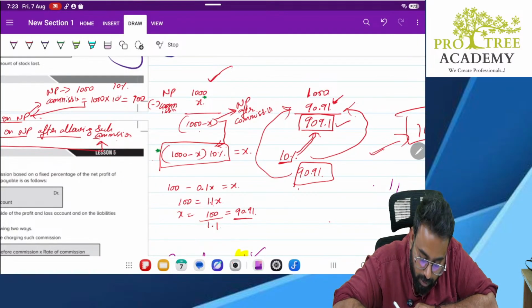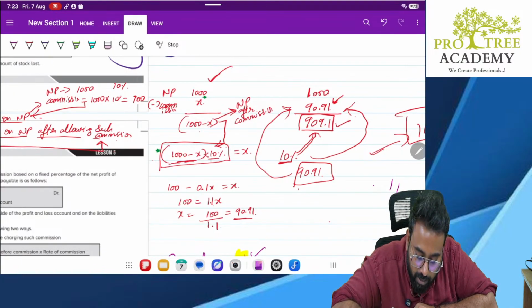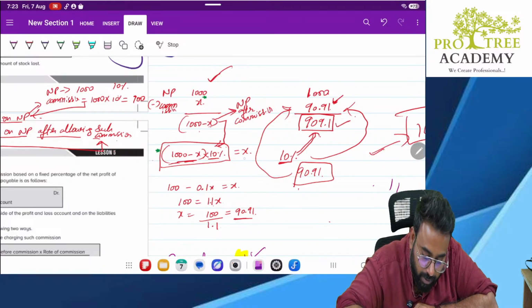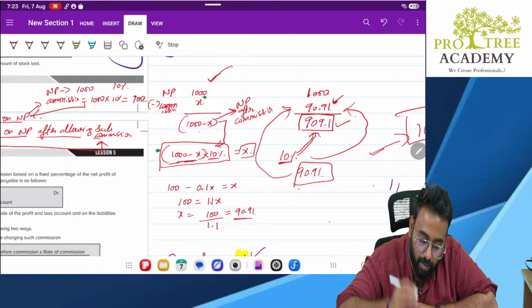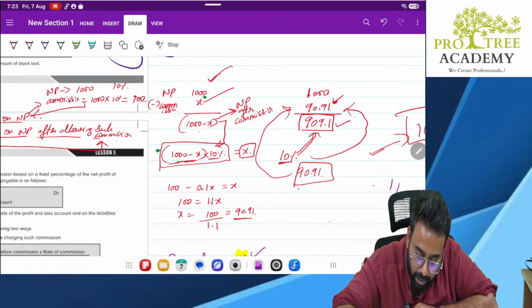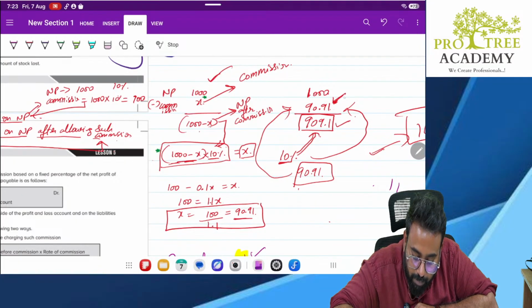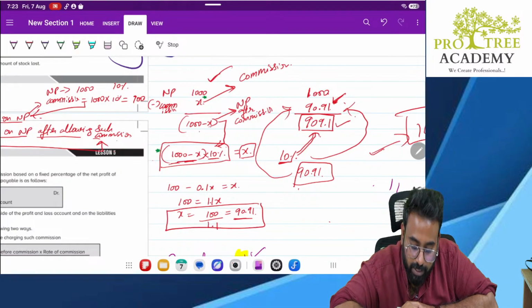And that is called what? Commission. Now, if we solve this equation, we get the commission amount. Put the commission amount here, get the net profit after commission, and apply this 10% on net profit after deducting commission. That will be equal to commission.